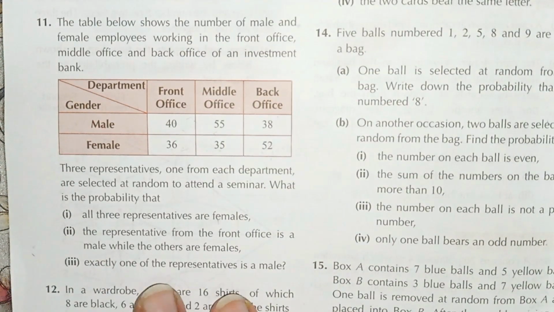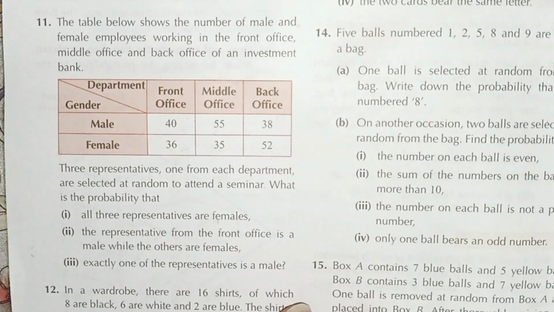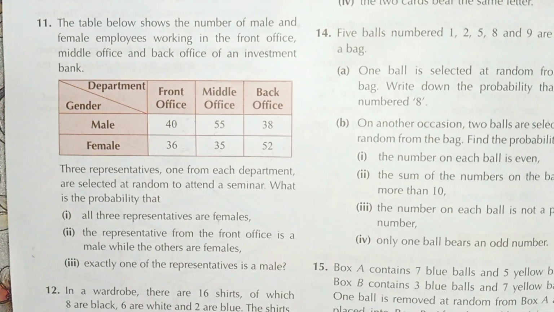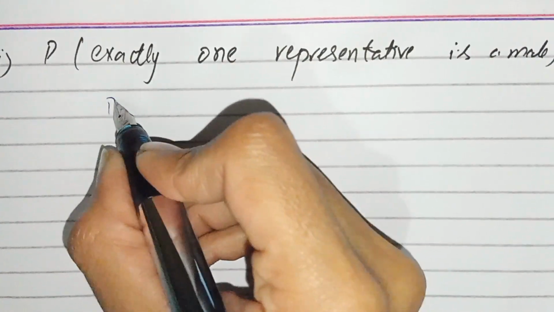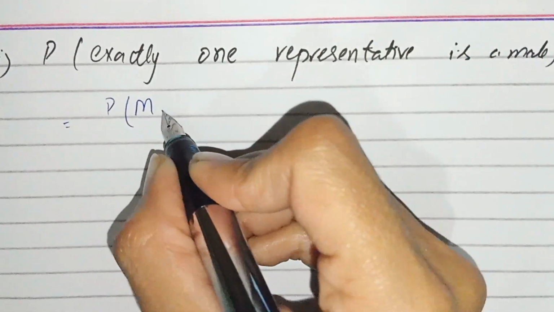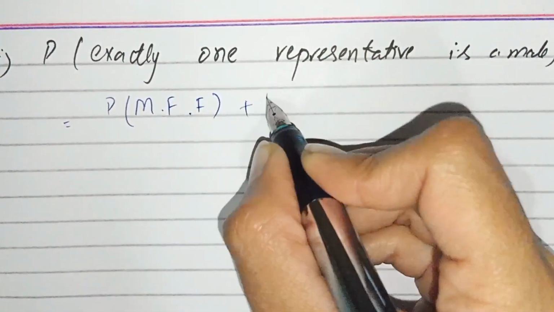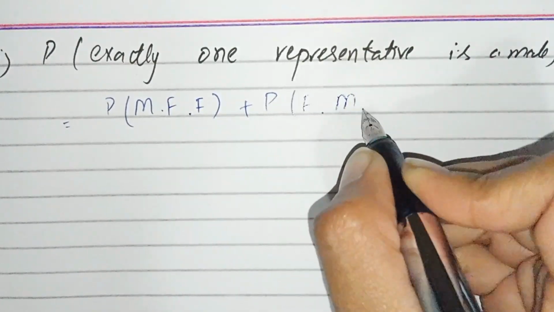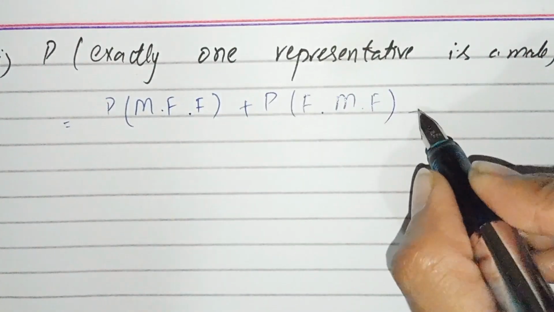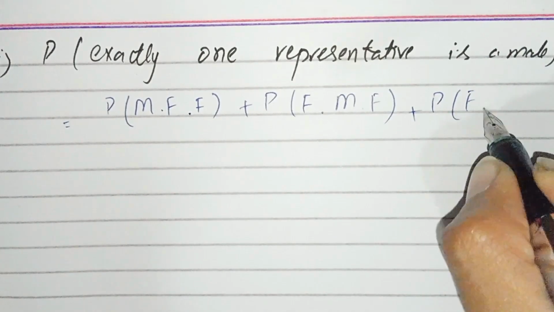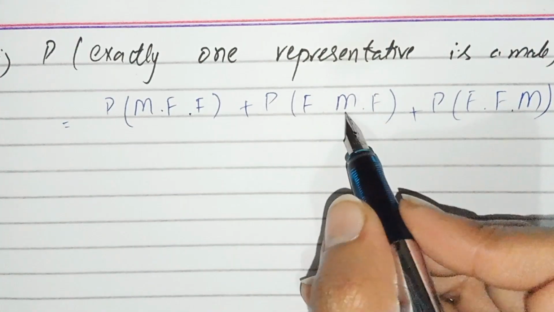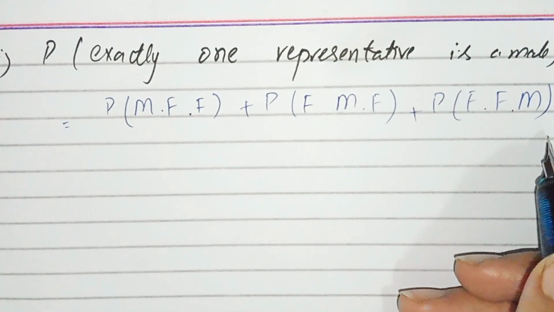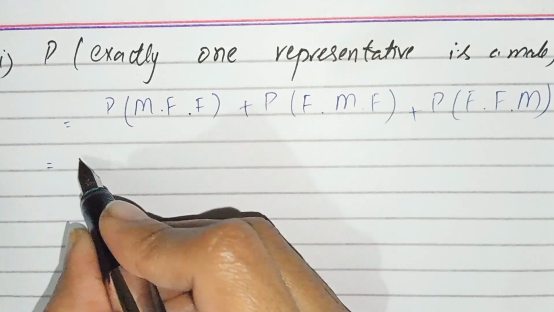Now students, part number 3, exactly one of the representatives is a male. That is, the one representative is a male. So we can write the probability like that. Probability of male, female, female, plus probability of female, male and female, plus probability of female, female and male. Male in the front office, male in the middle office and male in the back office. Now we can write it like that.